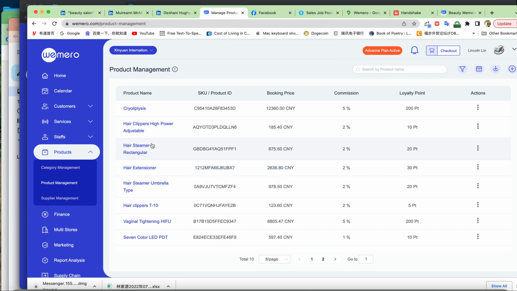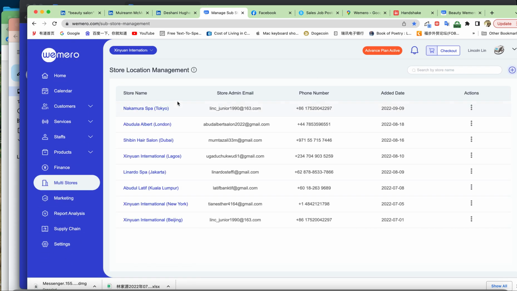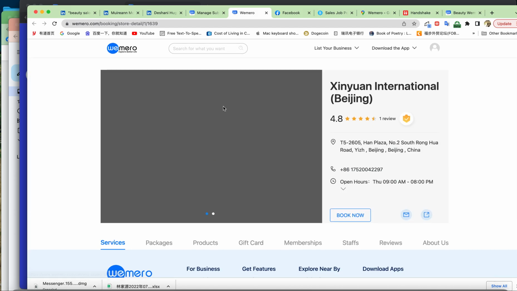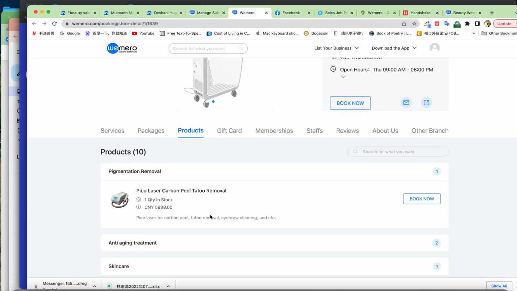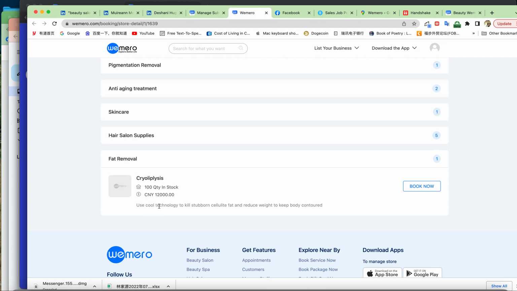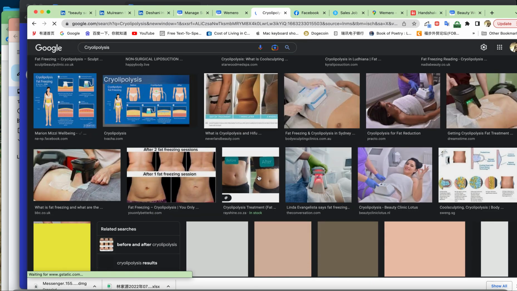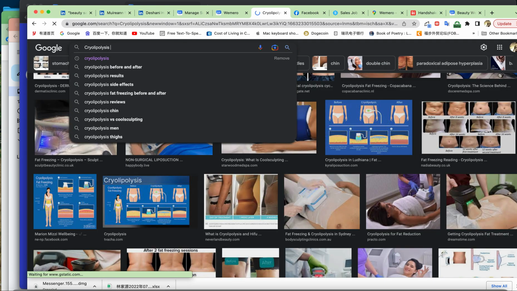Now this product is already added to my category, and you want to see this category. If you want to see the products, let's just go to store. You will see it will directly appear in your booking page. Let's see Wemero platform, and go to product here. Let's find fat removal here. You see we have it. I didn't have a picture. It's better we add a picture. Create lipolizes. Find a picture. What picture? Lipolizes machine.